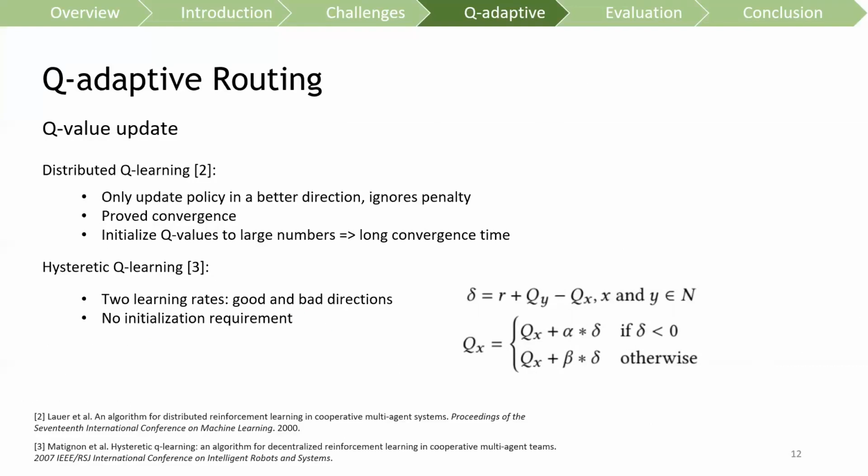To update the queue table, we leverage two previous works: distributed queue learning and hysteretic queue learning. In distributed queue learning, the routing policy is only updated in the better direction, and it ignores penalties. It proves system convergence; however, it may require a long time to converge. In hysteretic queue learning, it leverages two learning rates to update the routing policy in good and bad directions separately. The benefit is that it does not have any specific initialization requirement. Inspired by these two works, we proposed to update the queue values using the formula shown in the figure.